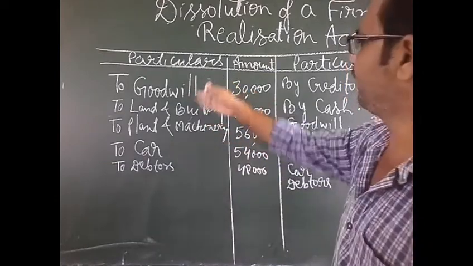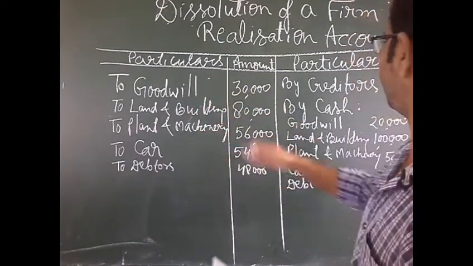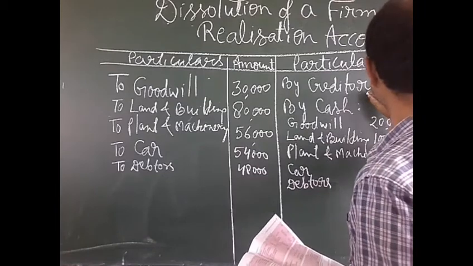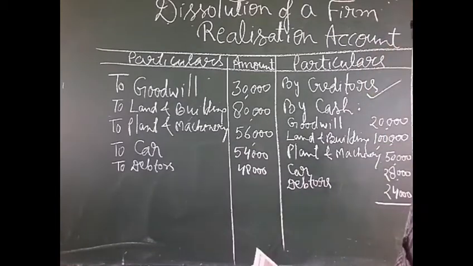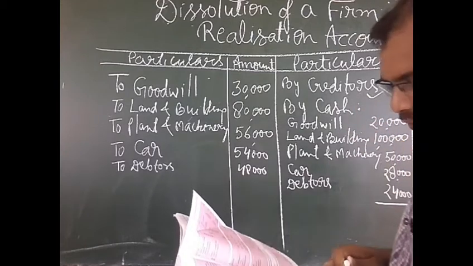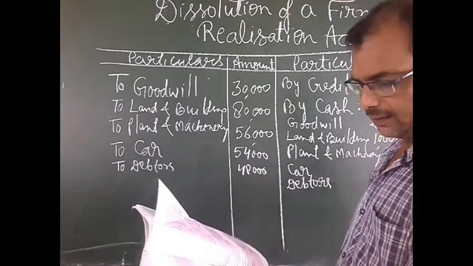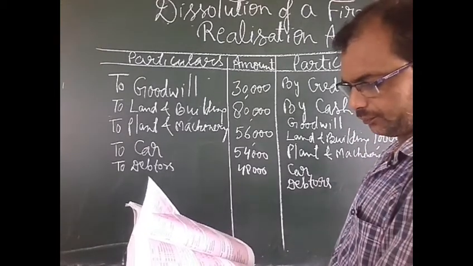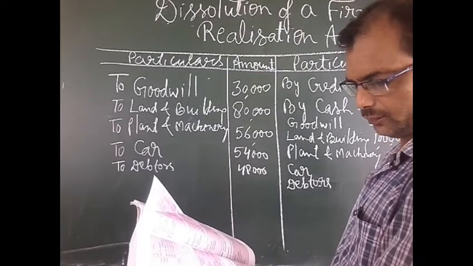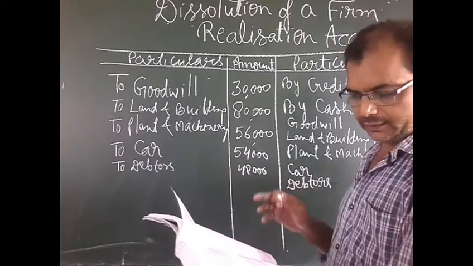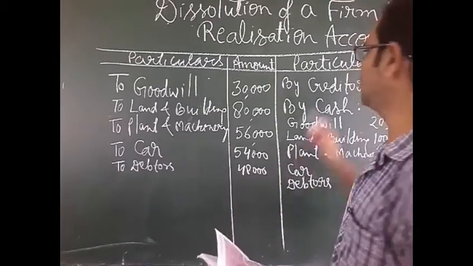As we have written here the assets, there is only one liability, of creditors. Nothing is given in the question about the creditors.